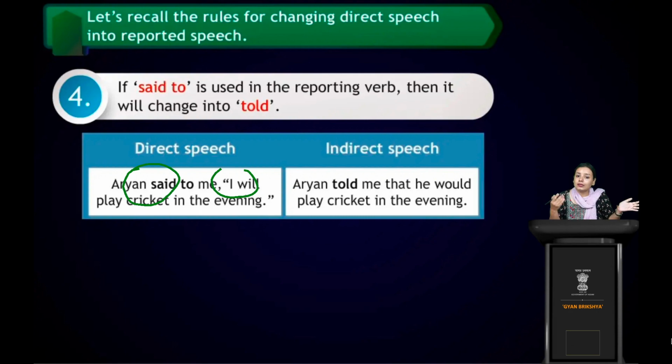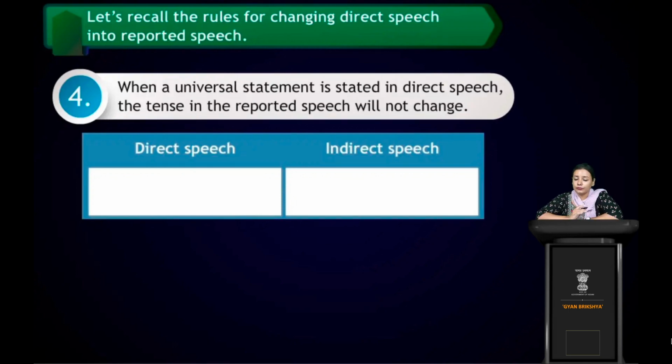So will, what's the past form of will? Would, right? V2 form is would. Okay, so I hope this is clear, and this is very simple. Just follow the rules, and you can convert easily. Now, what's the next rule?